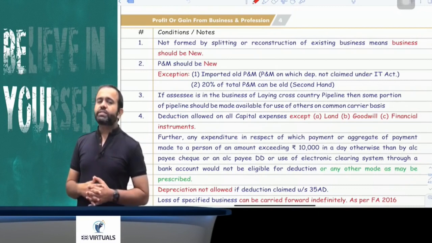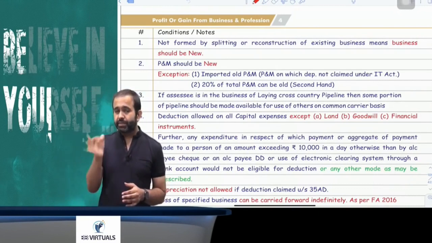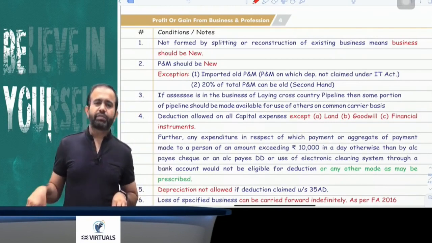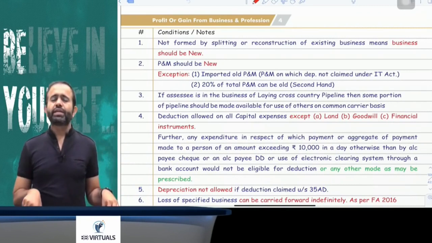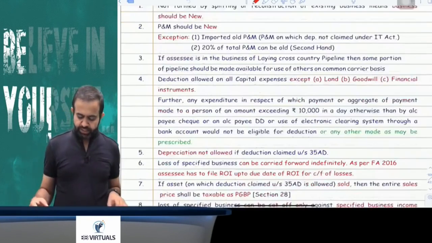Now for the new infrastructure facility also, there is a condition that the business can be done only by an Indian company or a group of Indian companies, and there will be an agreement with the state government or central government or any government authority regarding the new infrastructure facility. Then only deduction is allowed.